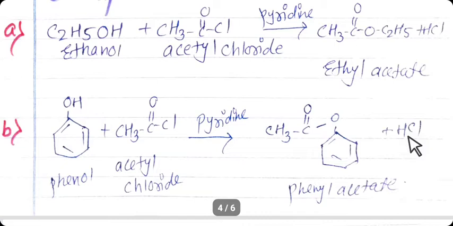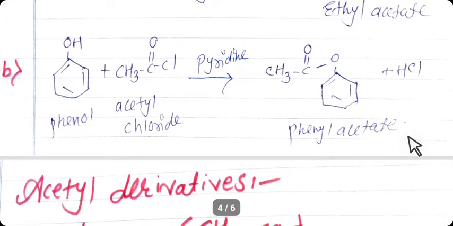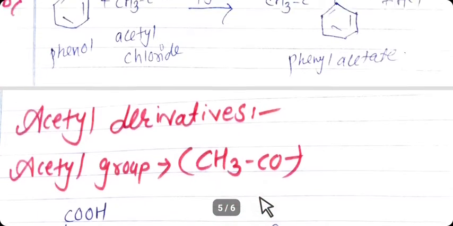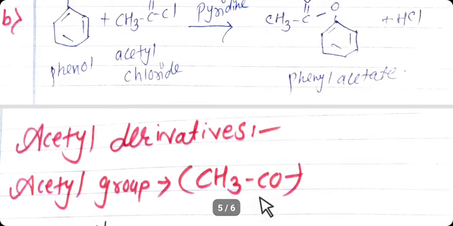So it is the next method of esterification when alcohols and phenols react with acid chloride in presence of pyridine and form ester. So these are the examples of esterification. The next topic of this chapter is acetyl derivatives. The formula of acetyl group is CH3CO.